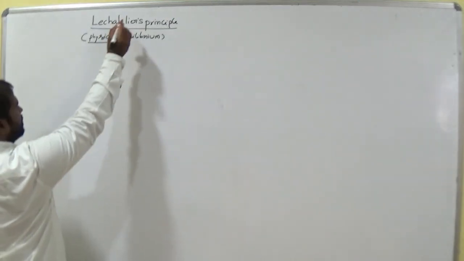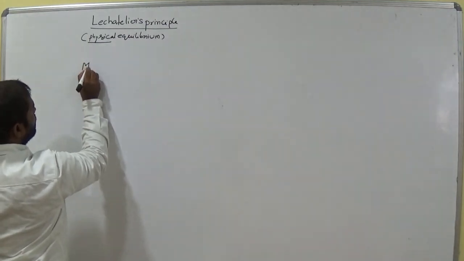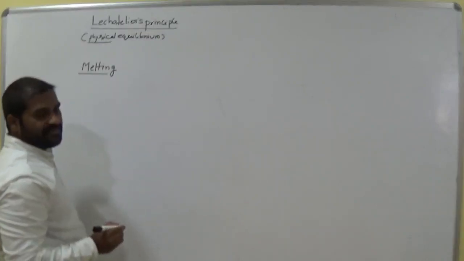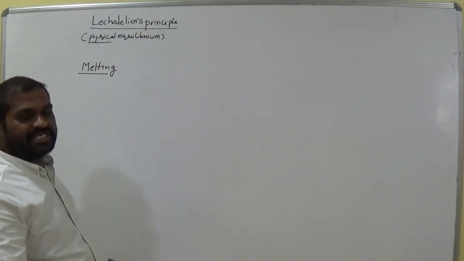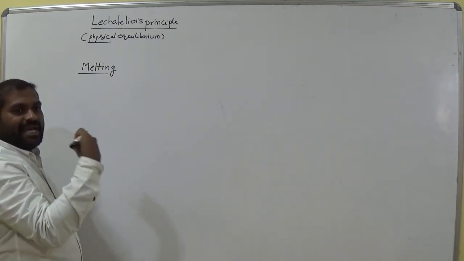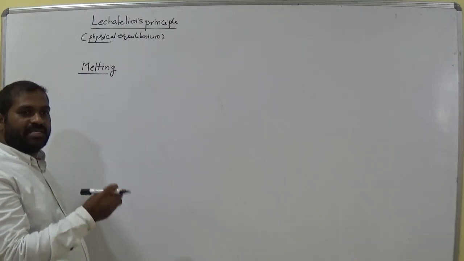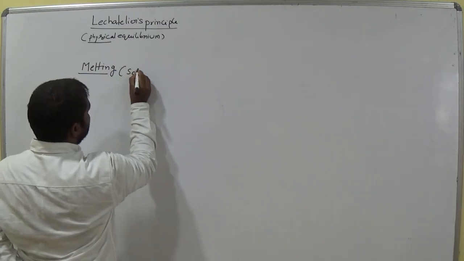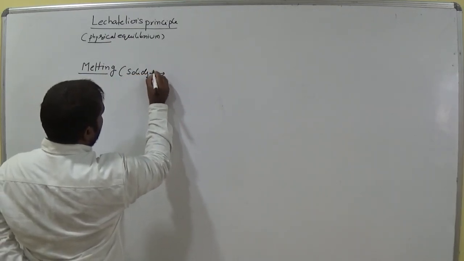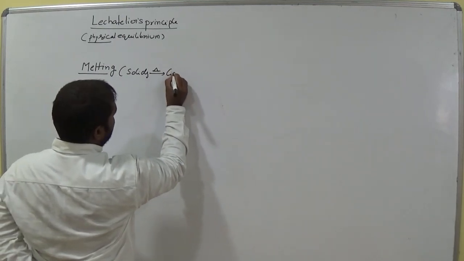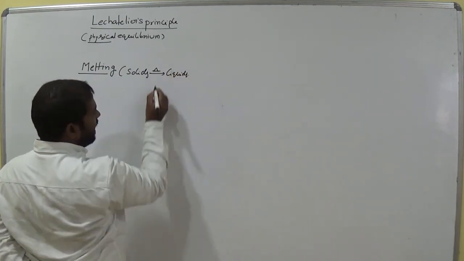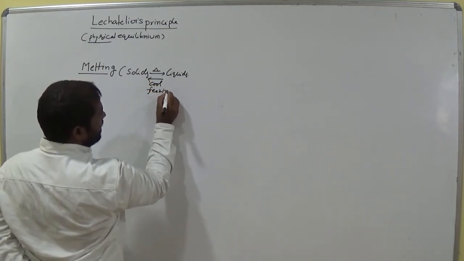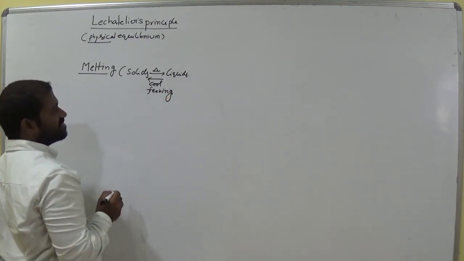And next one, melting. Melting is the phenomenon where solids are converted to liquid. The temperature at which solids are converted to liquid is called the melting point. That phenomenon is called melting. Melting means solids, when heated, are converted to liquids. Again when liquids are cooled, that means freezing, they are converted again to solids. Am I right?